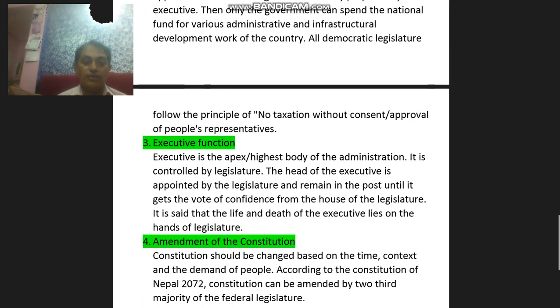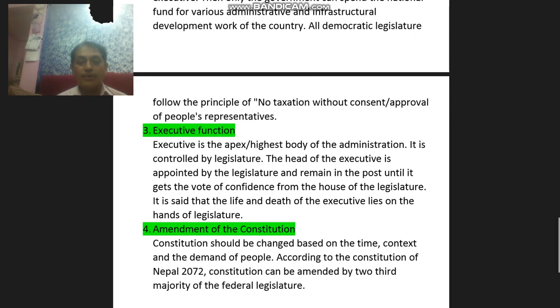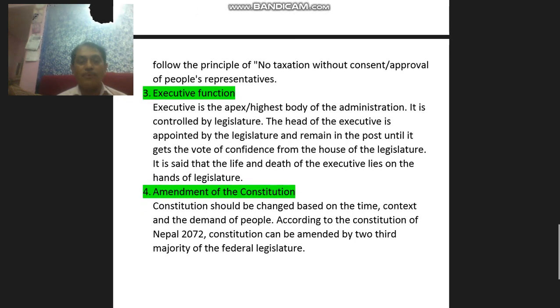Amendment of constitution. Constitution should be changed based on the time, context and demand of people. According to the Constitution of Nepal 2072, Constitution can be amended by 2/3 majority of federal legislature.